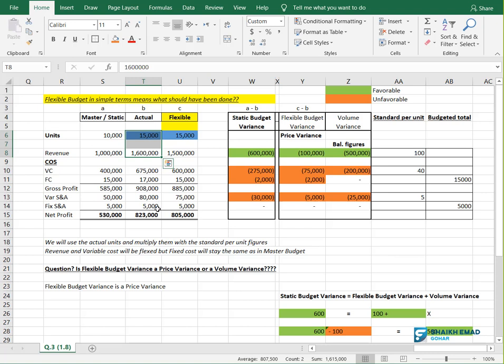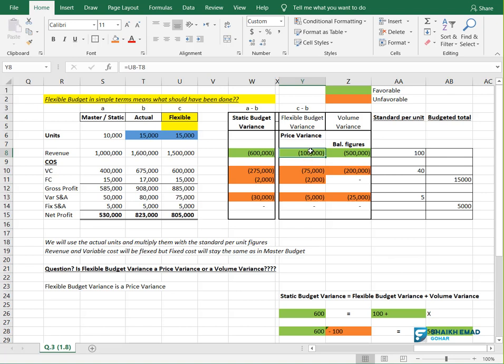So 1.6 million divided by 15,000, which is 106 something, you are telling me. It means that we have sold for more price. We thought we will sell for 100 per unit, but we charged the customers more. We sold them for 106, which is good. Yeah, this is very nice. It means the price is very nice. That's why this is green here. This green is because we have charged more price. If we charge less price, this will be orange also.